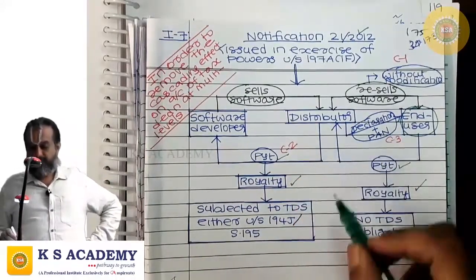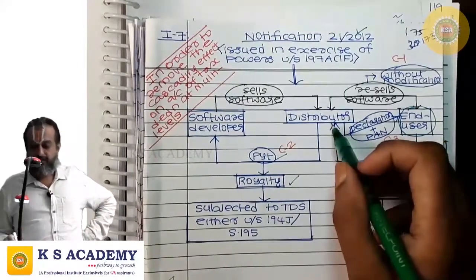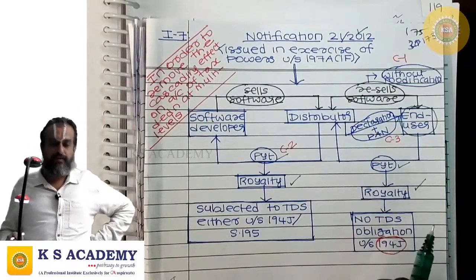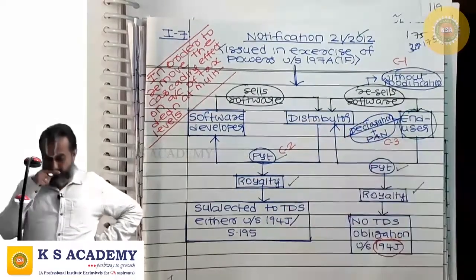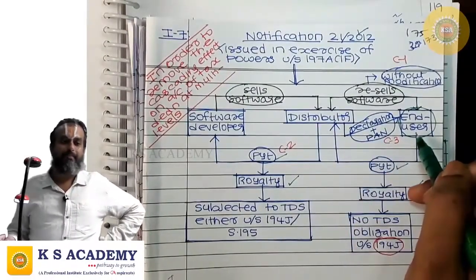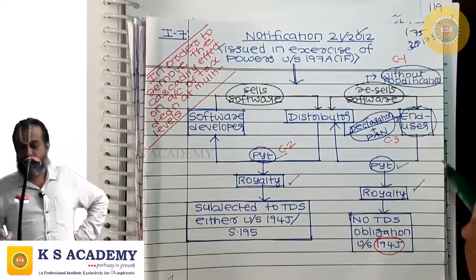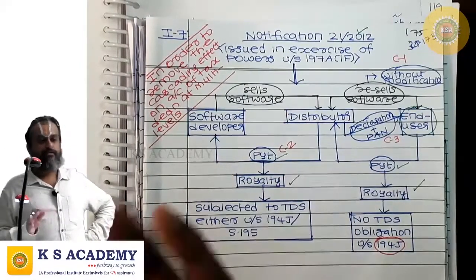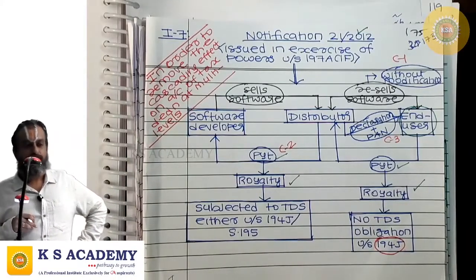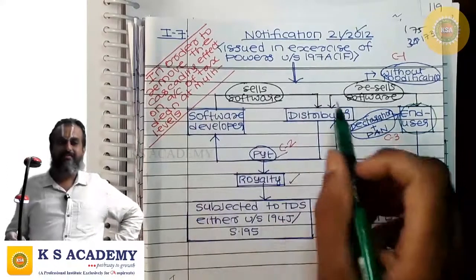Condition number 3, the distributor should give a declaration to this effect to the end user. What declaration? That when we made payment to the software developer, we deducted tax at source promptly either under 194J or 195. Like this, a declaration should be given by the distributor to the end user, and he should also reveal his PAN to the end user. Then the end user, when he makes payment to the distributor, has no obligation to deduct tax at source under section 194J. To consolidate the entire discussion, the software developer develops the software and sells the software to the distributor.